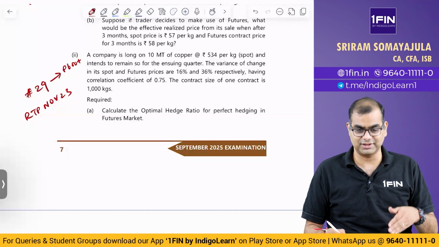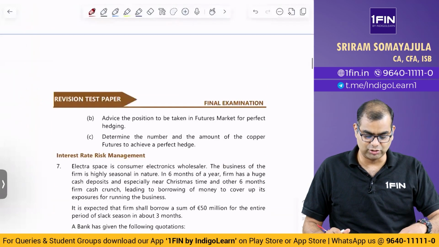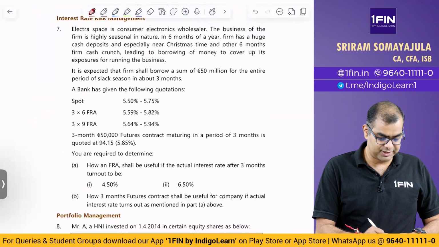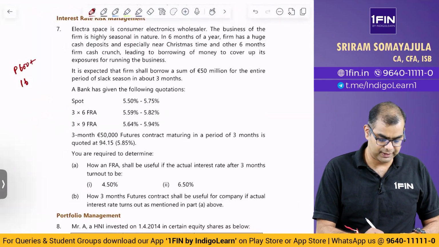The reason why I am telling you all of this is we have already solved this in class, and I see no point in solving all of them again. This is interest rate risk management. This also we have solved in class. This is question number 16, and it is RTP May 21.